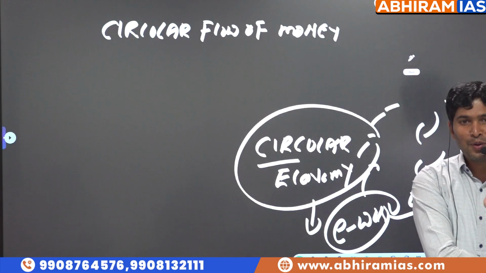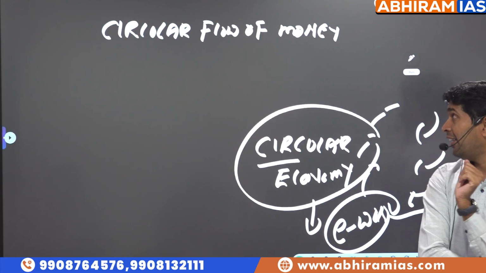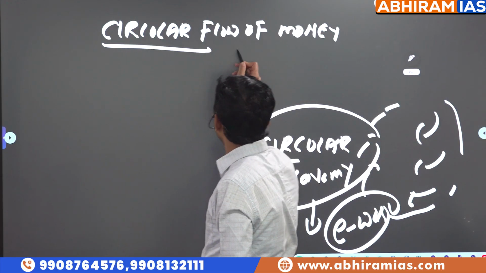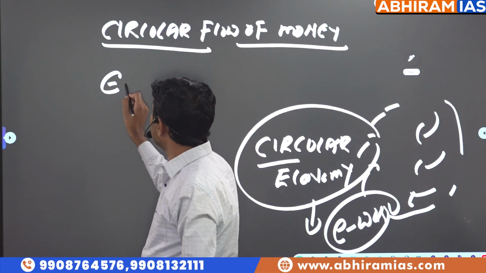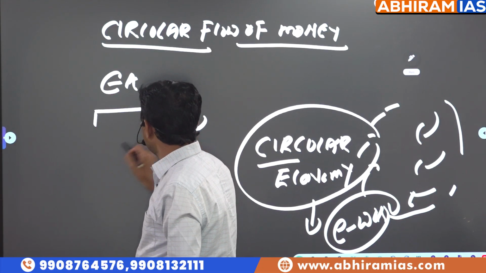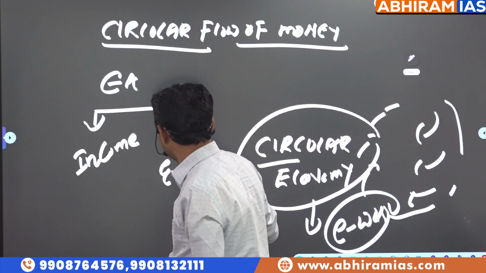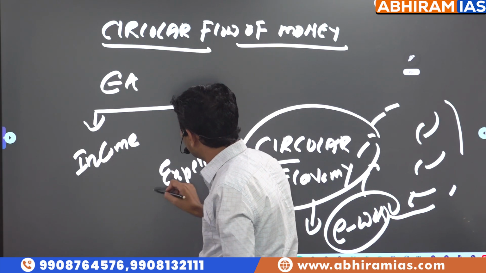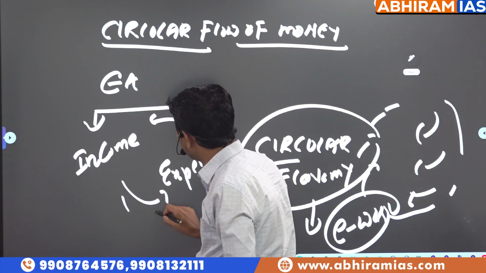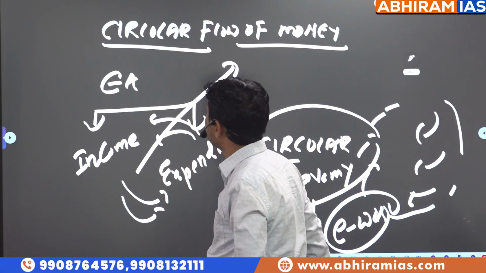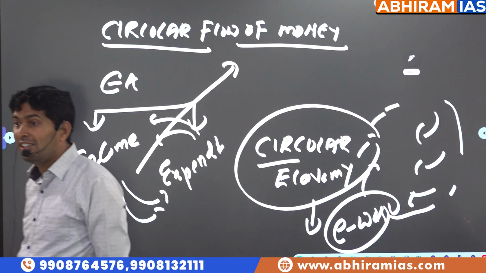So circular flow of economy is, in economic activity, there are two dimensions. Income of one person is expenditure of another person. Expenditure of one person is income of another person. In the process, money keeps on moving. That is called circular flow of money.